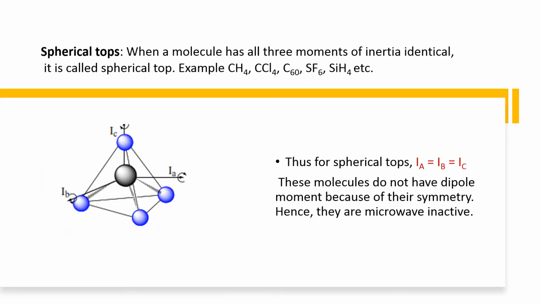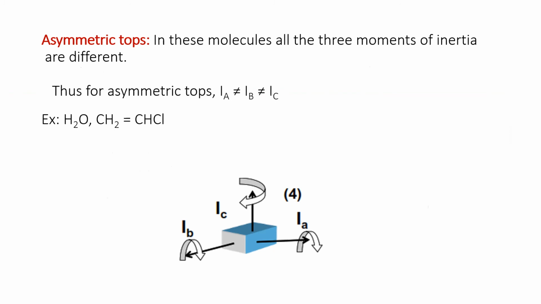Next one is spherical tops. In these, all the moments of inertia are the same. These are molecules like CH4, CCl4, SF6, where all bond lengths and bond angles are the same. When a molecule has all three moments of inertia identical, IA is equal to IB is equal to IC, then it comes under spherical tops. These molecules are said to be microwave inactive because, due to their symmetry, they don't have a permanent dipole moment. They are called spherical top molecules.